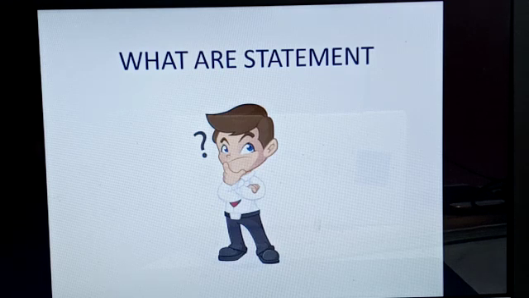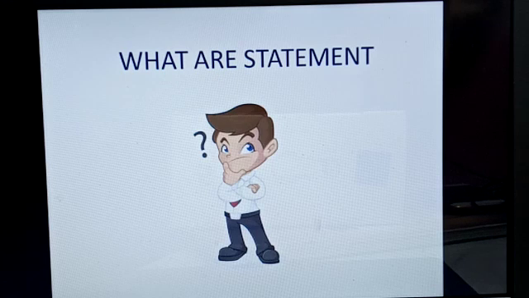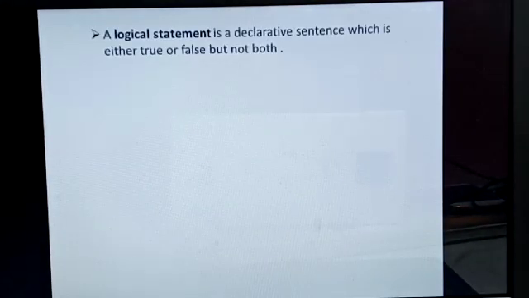A statement is a kind of declaration. It is not only the sentences which they say, but that is a declaration. या तो वो completely true होता है या फिर completely false होता है, but दोनों नहीं हो सकते. And for that reason only, a statement is a logical statement. Its definition is: a logical statement is a declarative sentence which is either true or false but not both.